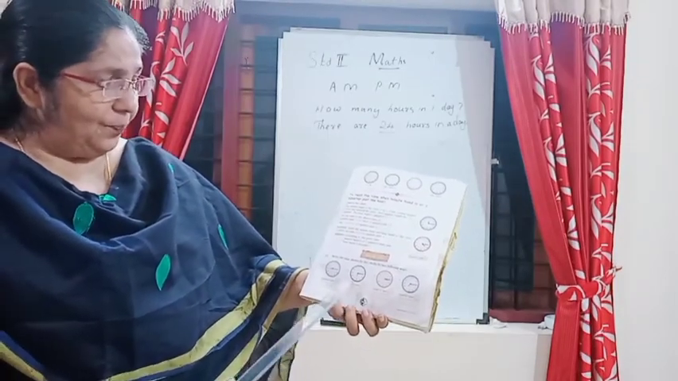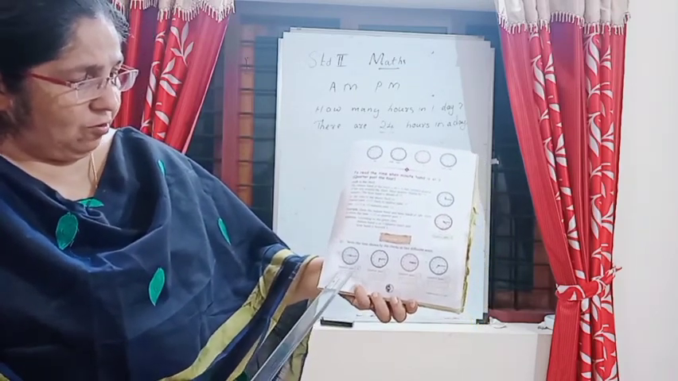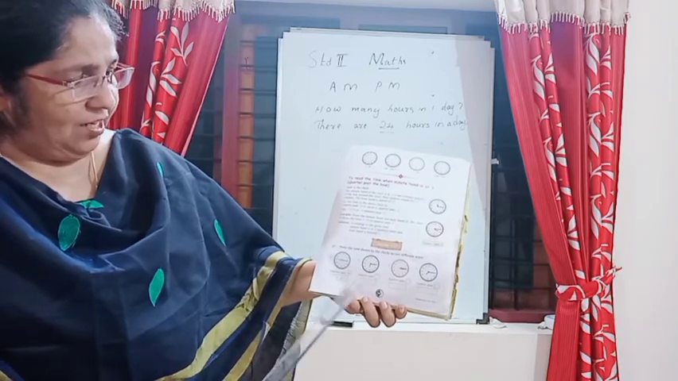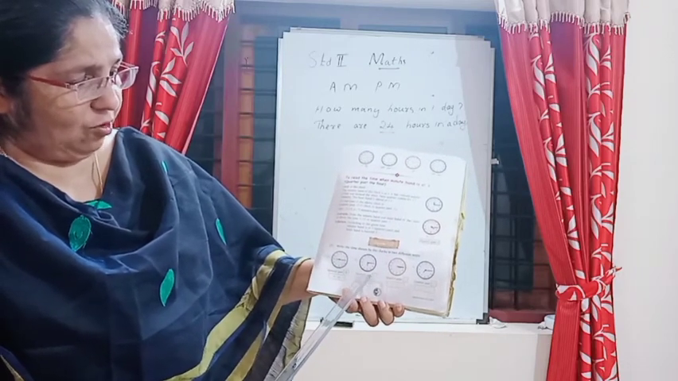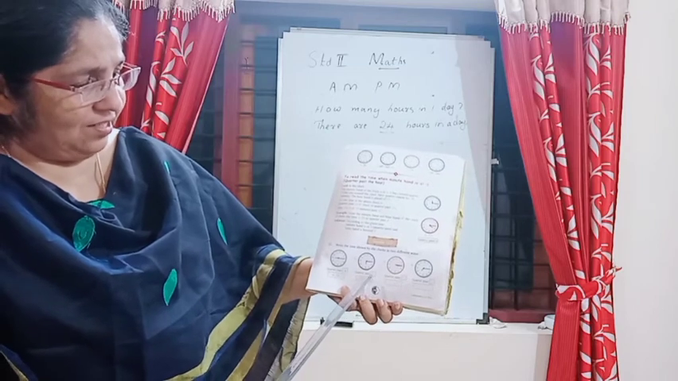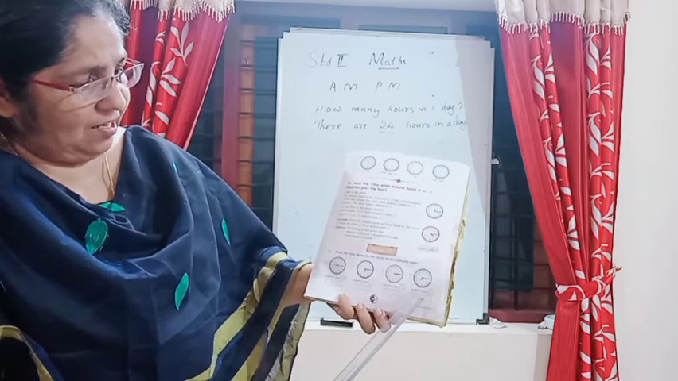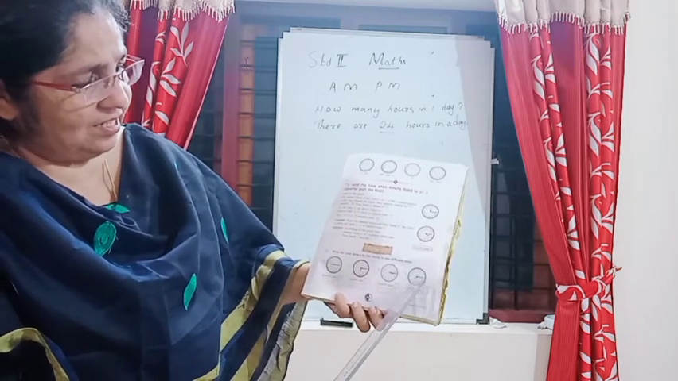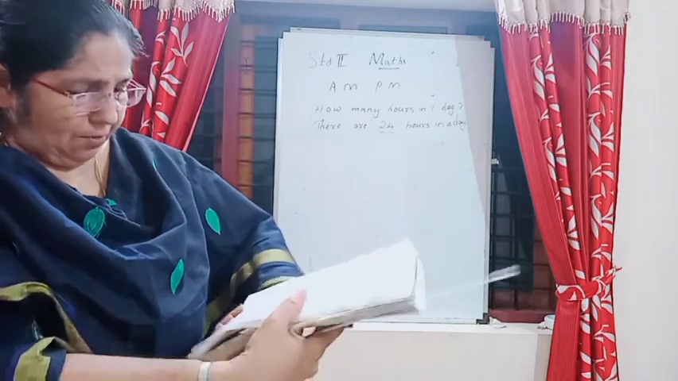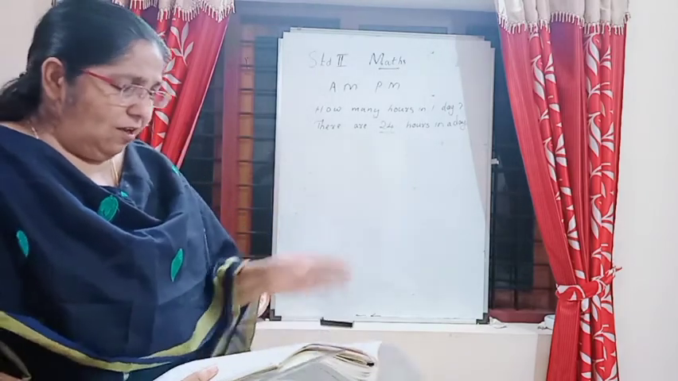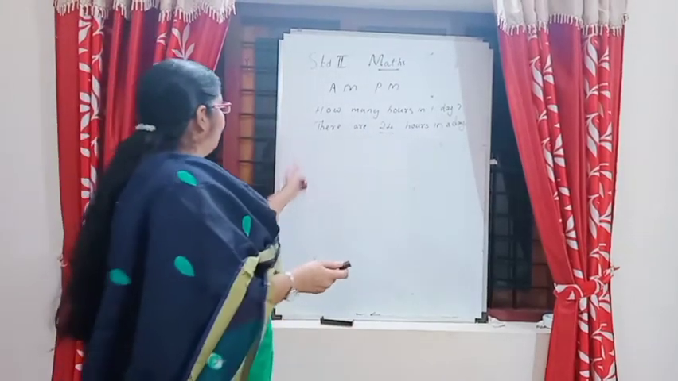Now write the time shown by the clock in two different ways. Here look, quarter past 9, 9:15. Next 3 clocks, all of you write the answer here. Quarter past 6, that means 6:15. Next, quarter past 3, 3:15. Next, quarter past 7, 7:15. Write it down in your textbook, page number 153.